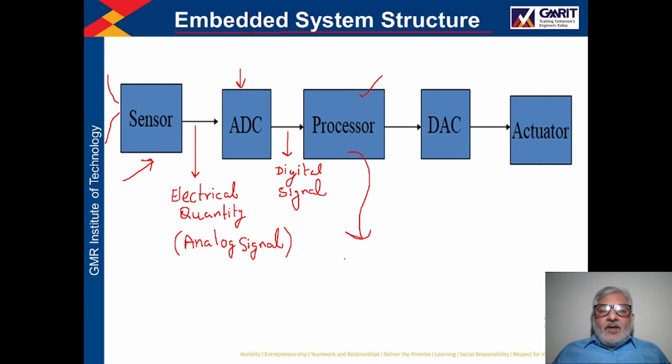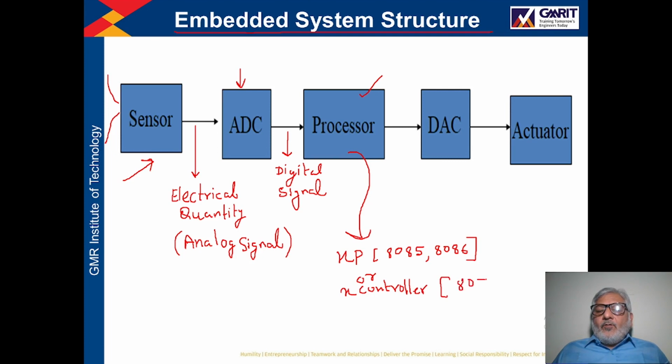This processor can be a microprocessor like 8085, like 8086, or this processor can be a microcontroller like 8051, or this processor is an ASIC, application specific integrated circuit, which is developed using VLSI technology, right?